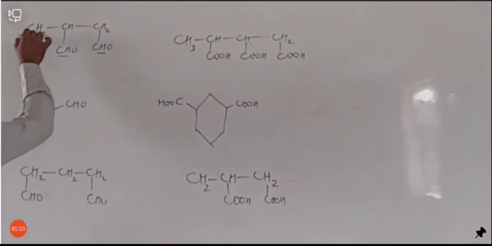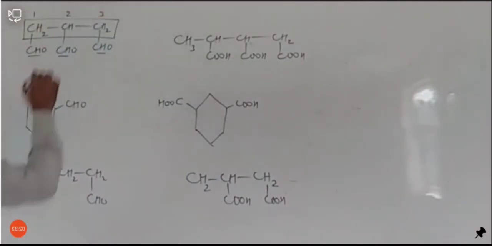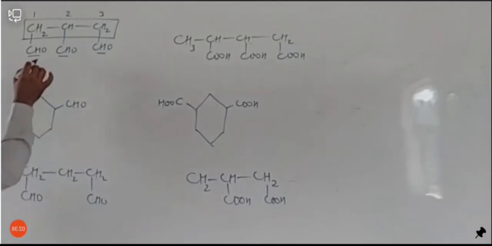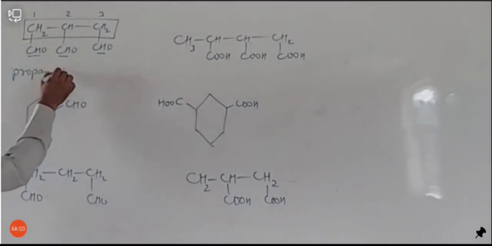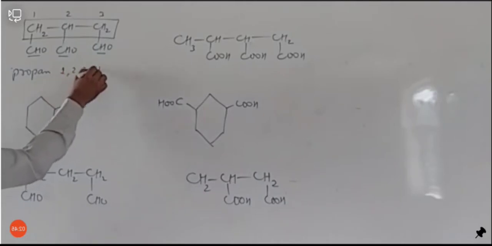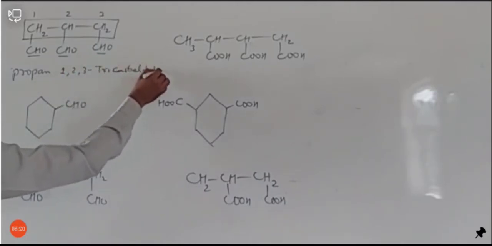So here we have the longest hydrocarbon chain, and 1, 2, 3. So we can write its name like this: it is propane, 1, 2, 3, tricarbaldehyde.